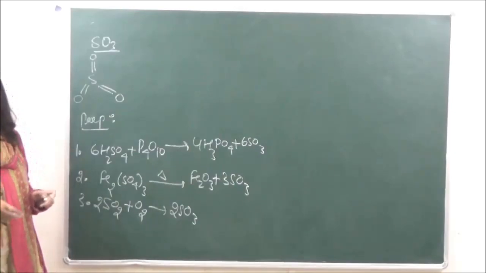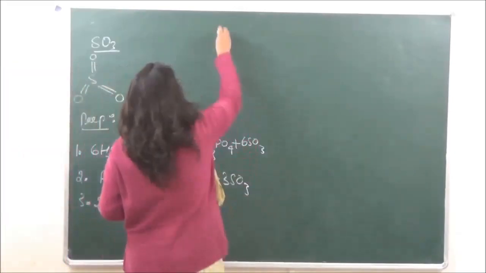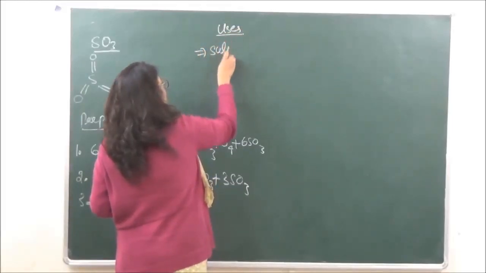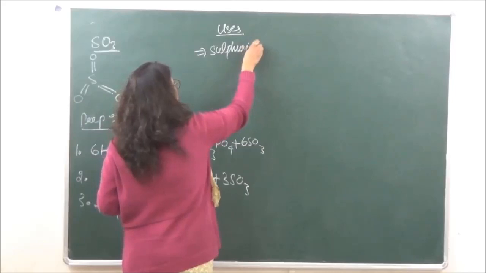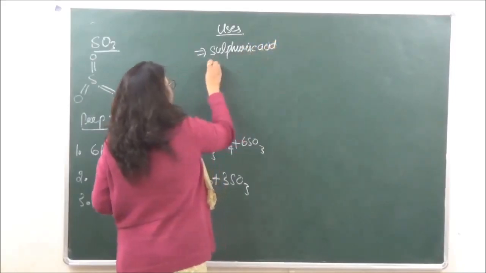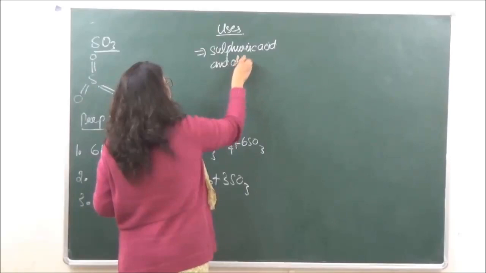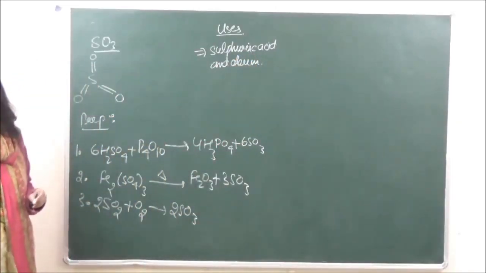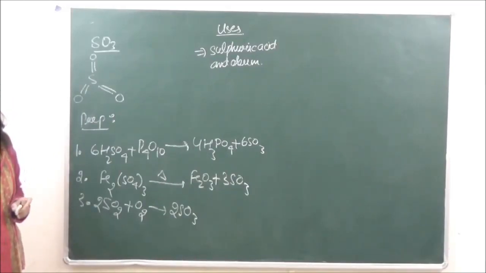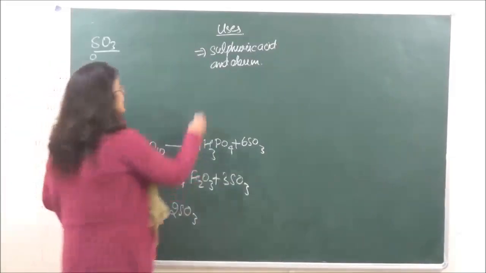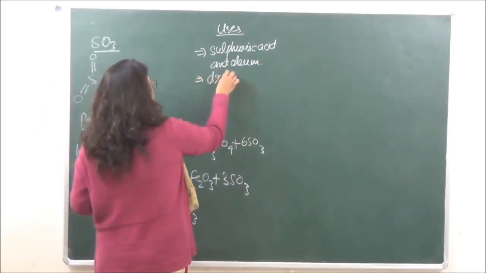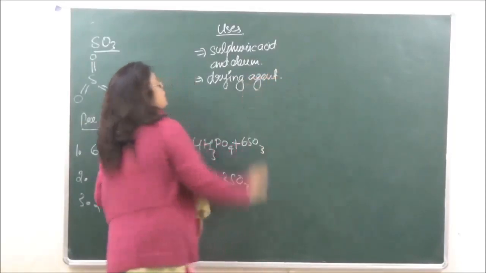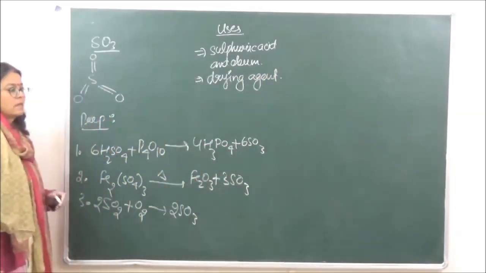Uses: it is used in the manufacture of sulfuric acid and oleum, and it is also used as a drying agent for gases. Clear?